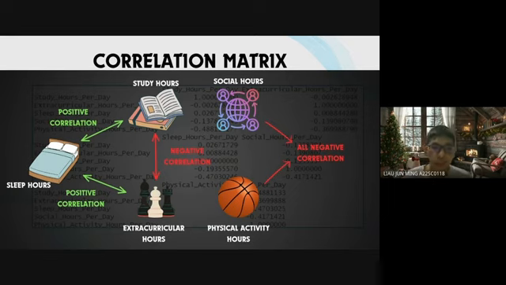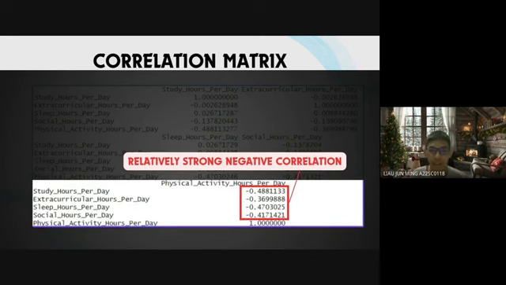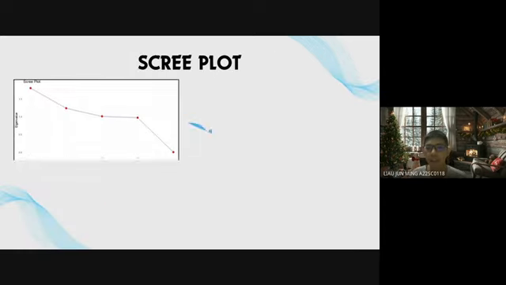First of all, sleep hours has a positive correlation with study hours and also extracurricular hours. Study hours has a negative correlation with extracurricular hours, and social hours and physical activity hours have negative correlations with all other factors. The physical activity hours per day has a relatively strong negative correlation with all other factors.